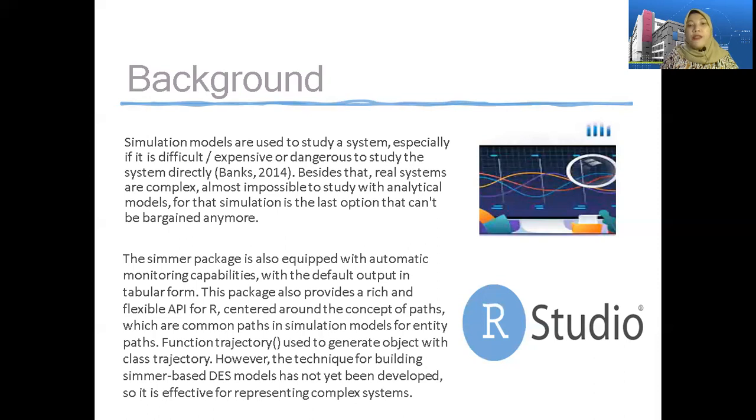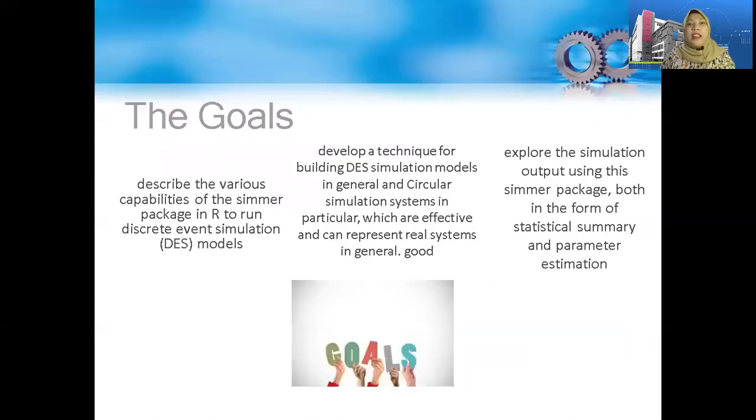However, the technique for building Simmer-based DES models has not yet been completed, so that it is effective for representing complex systems. The goals of the research are: describe the various capabilities of the Simmer package in R to run discrete event simulation or DES models.